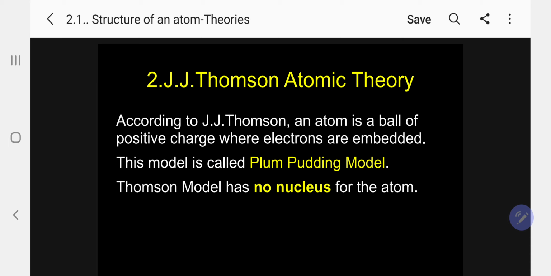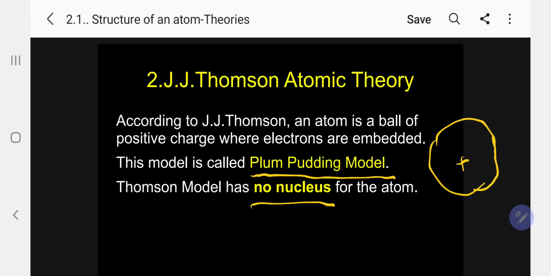According to J.J. Thomson, an atom is a ball of positive charge where electrons are embedded. This model is called the plum pudding model. Often a question is asked: this model is called the plum pudding model. And the Thomson model has no nucleus for the atom. So he didn't mention the nucleus. Kindly follow.